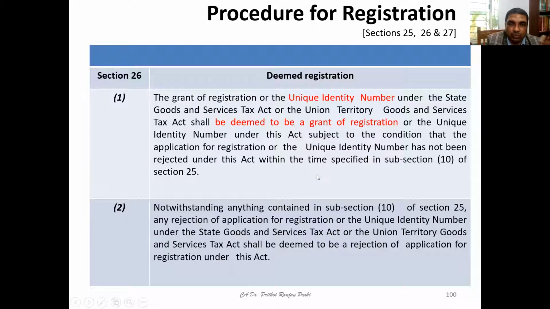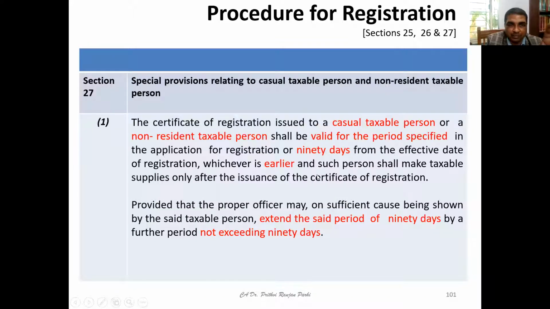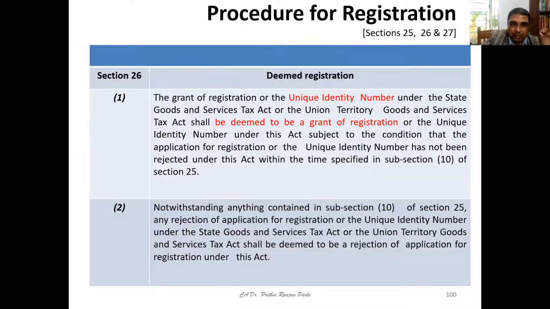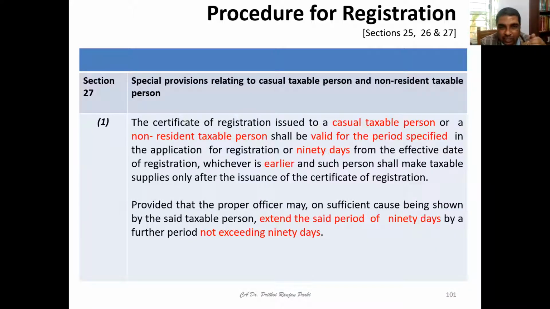So let us have that idea. We need not go deep into those provisions, but this is the basic concept. So when you are applying for registration, now you know registration has to be applied for electronically. So either it will be rejected or it will be accepted. Okay, so the department cannot keep it on hold for an indefinite period of time. If it is not rejected, it will be assumed to be accepted.